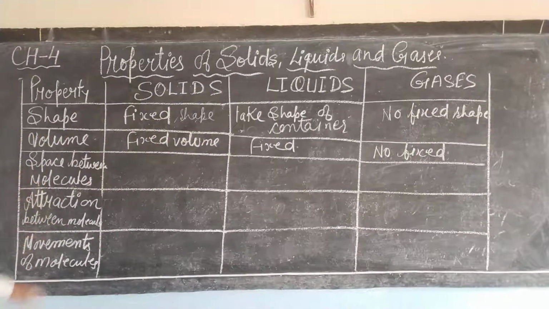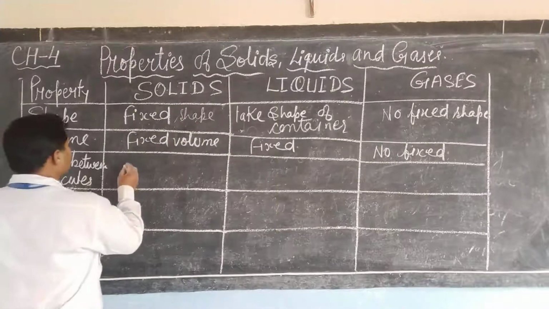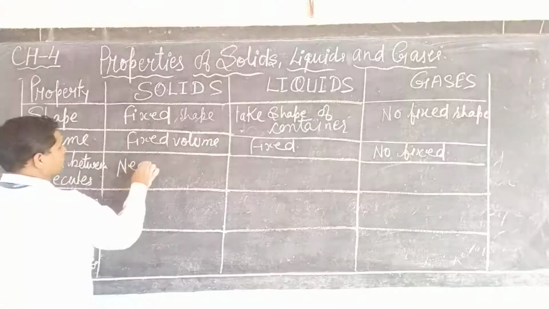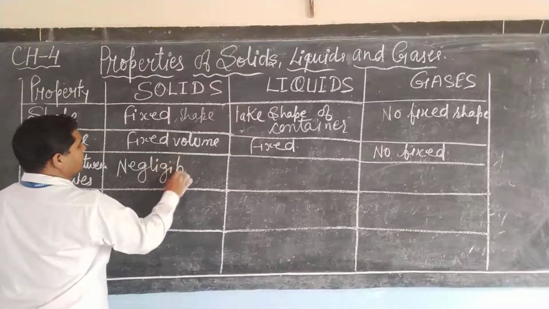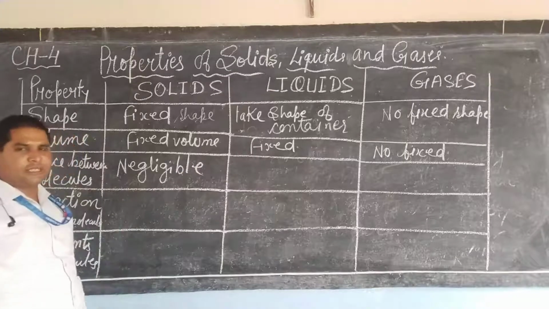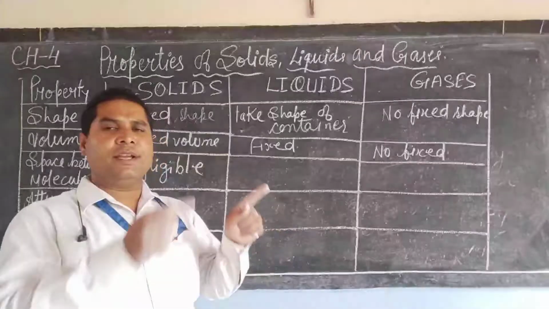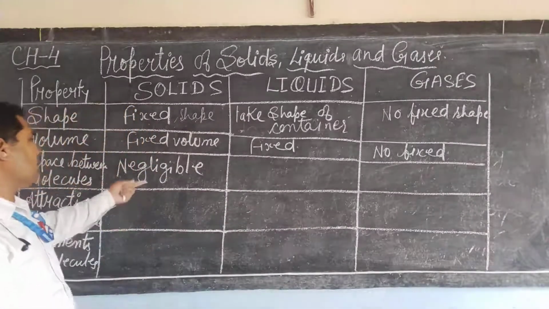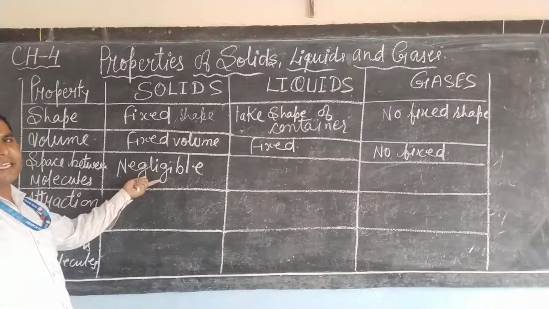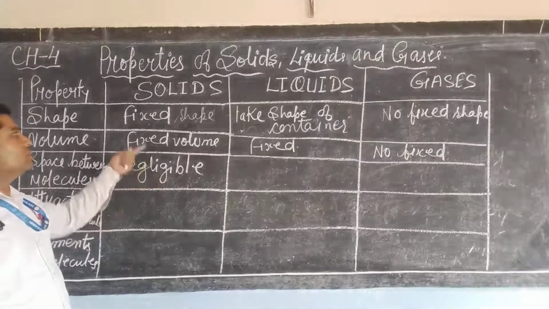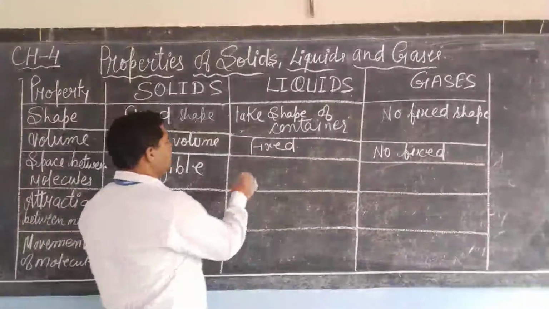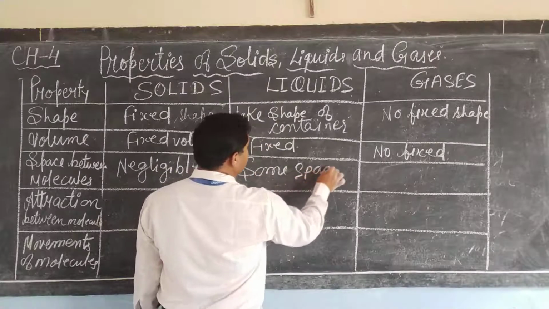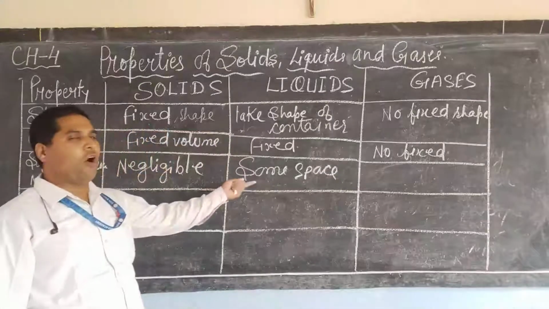Third is the space between the molecules. In solids, the space between the molecules is negligible. Dear students, in the previous video I explained there is no space, or you can say negligible space, between the atoms of solids. In liquids, there is some space between the atoms.